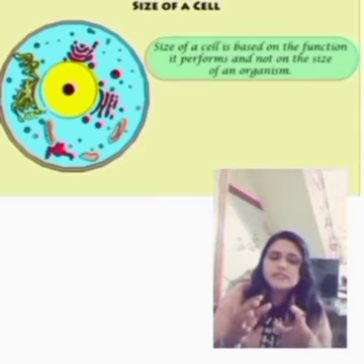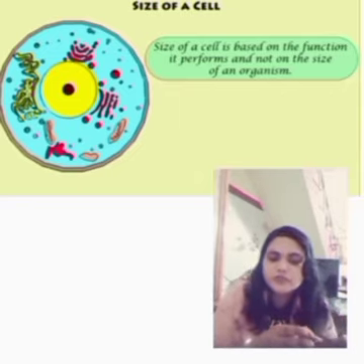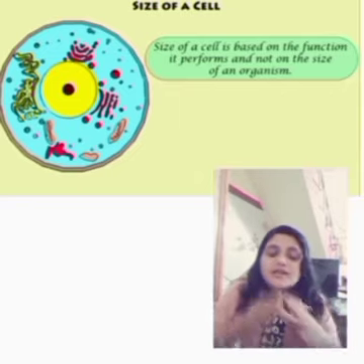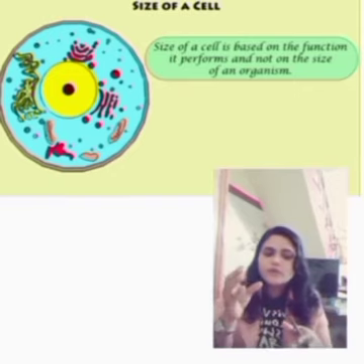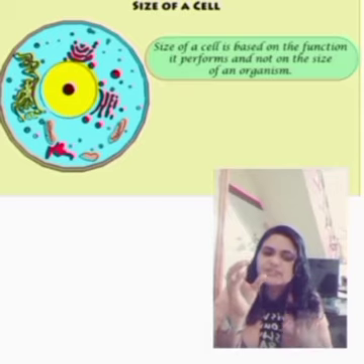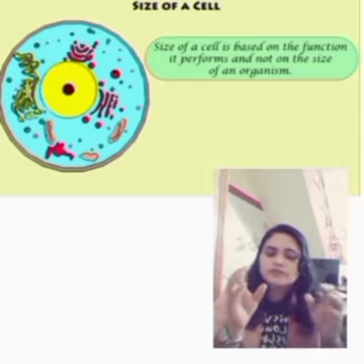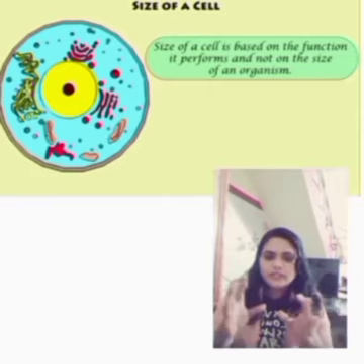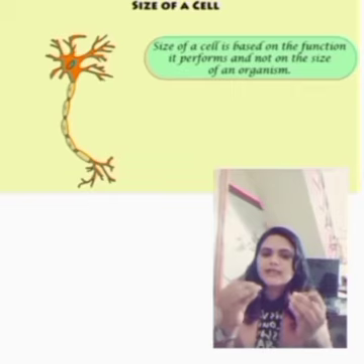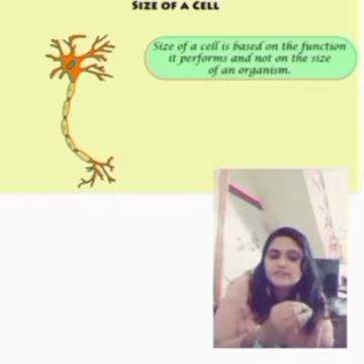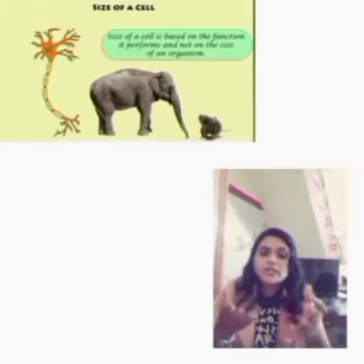This cell size is based on its performance of its functions only, not it depends on the size of the organism. Okay, so understood. Okay, so the shapes of the cells depends on the function it performs, not depends on the size of the organism. Okay, look at the example. Look at the nerve cell. So nerve cell size is similar to the elephant cell size as well as the rat cell size. Then obviously that elephant is so big.